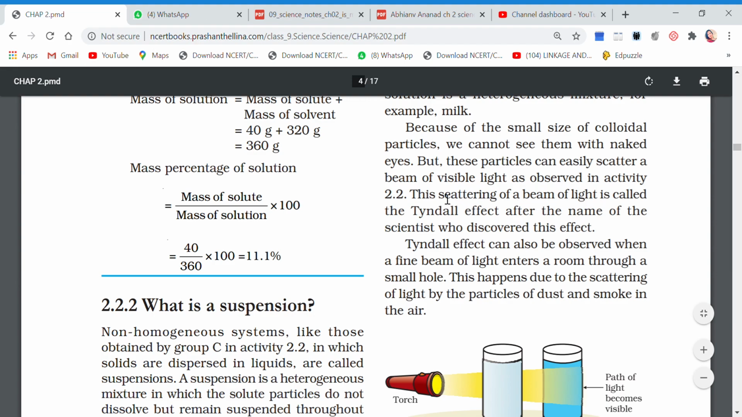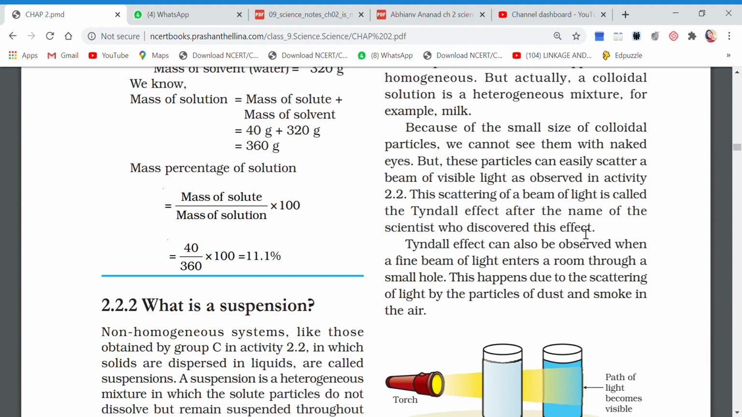Now you have to write, instead of this, that the scattering of a beam of light is called Tyndall effect, after the name of the scientist who discovered it. And the question will be, what is Tyndall effect? The answer is, the scattering of a beam of light is called the Tyndall effect, after the name of the scientist who discovered this effect. You will also add this.